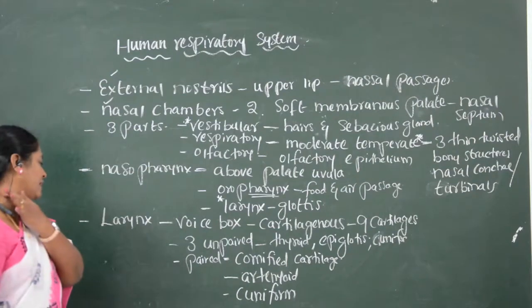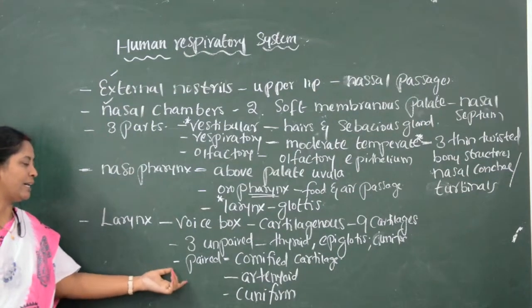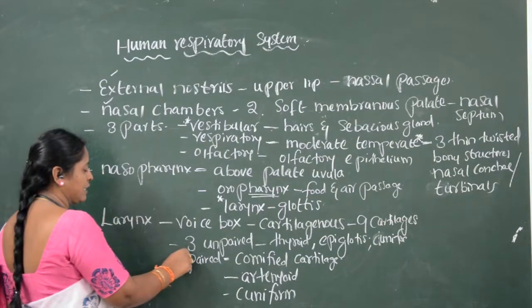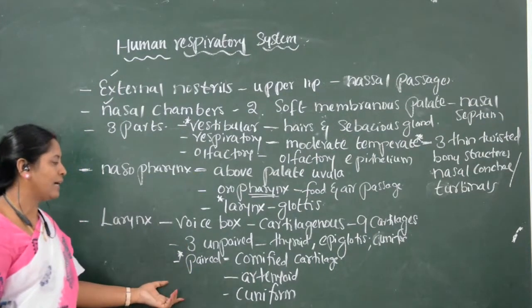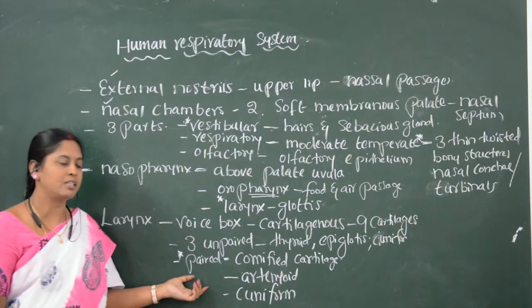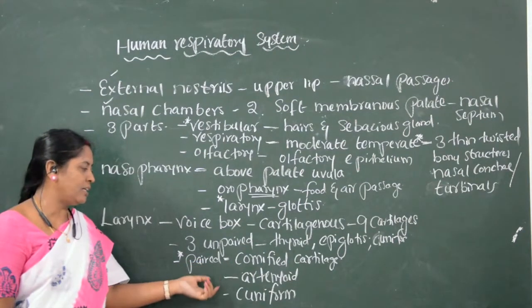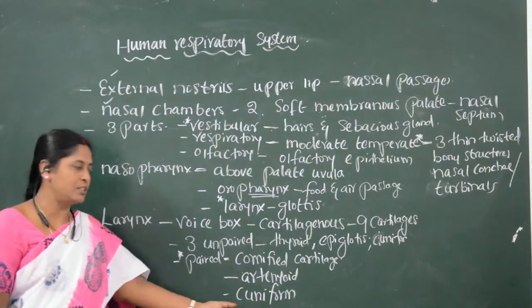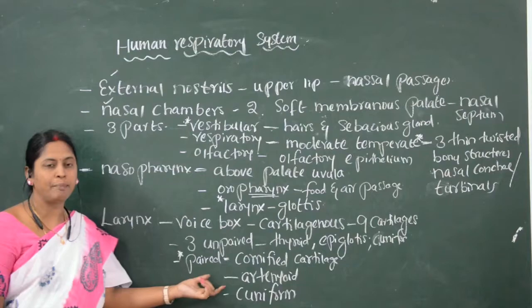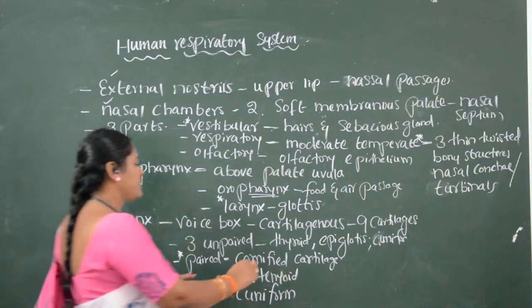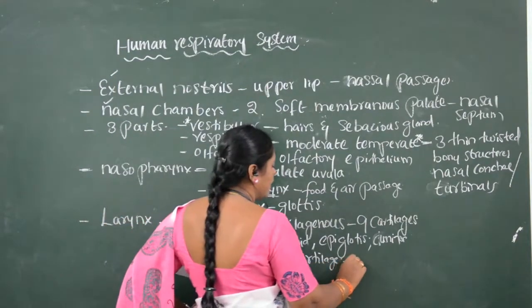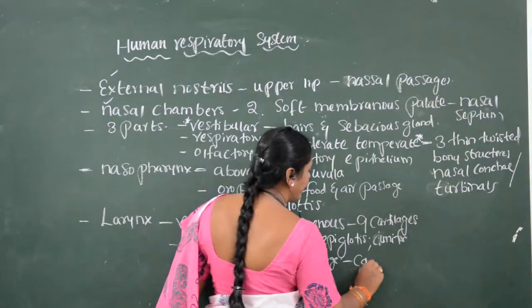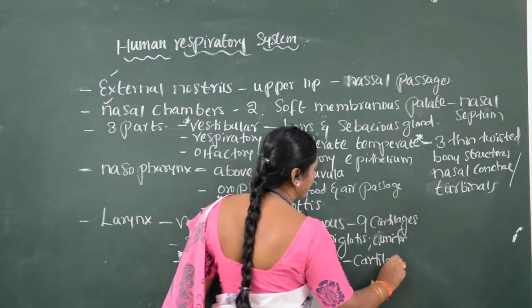These three paired cartilages are important, children. The corniculate cartilage is also known as the cartilage of Santorini.